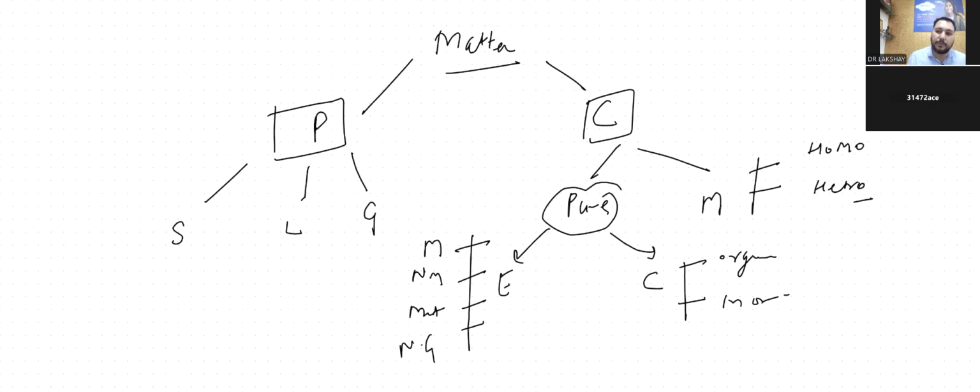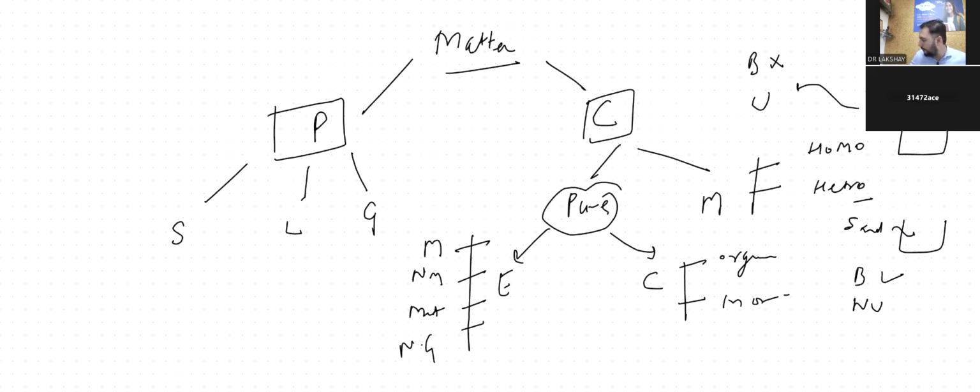A tablespoon of salt and a cup of water. A tablespoon of sand and a cup of water. In the first there is no fixed boundary and the distribution is uniform. In the second there is a fixed boundary and the composition is non-uniform. Are you getting my point?